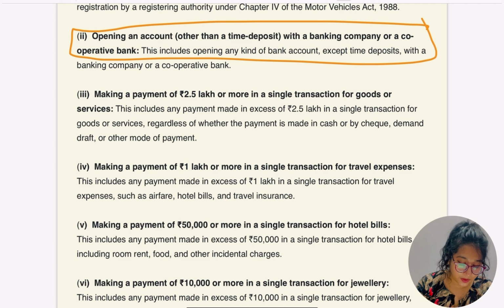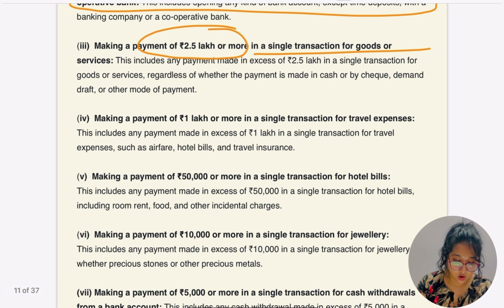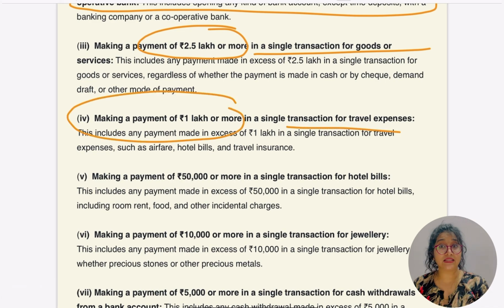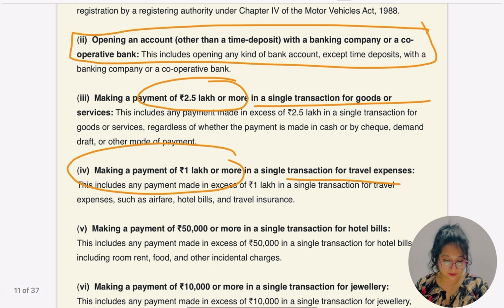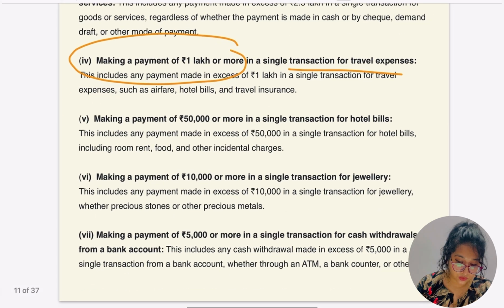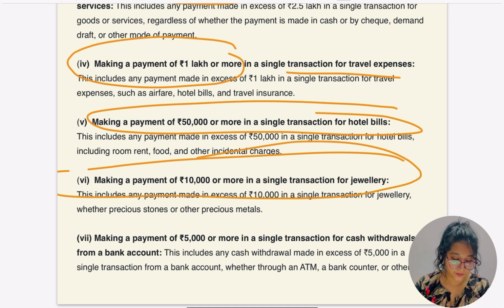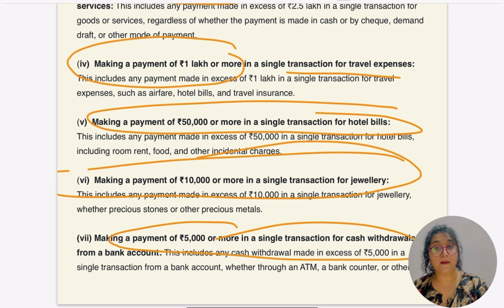Making a payment of 2.5 lakh or more in a single transaction for goods or services, making a payment of 1 lakh or more in a single transaction for travelling expenses. For goods and services, 2.5 lakh was the limit, and for normal travel expenses it is 1 lakh. Making payment of 50,000 for a hotel bill. Making payment of 10,000 for jewelry. Making payment of 5,000 in a single transaction for cash withdrawal from the bank.